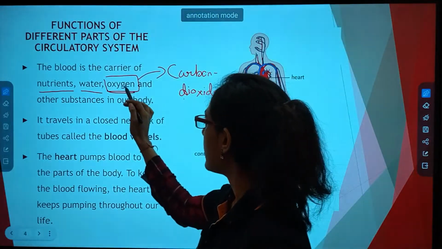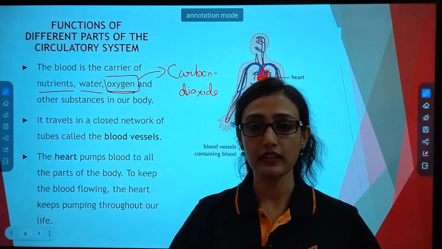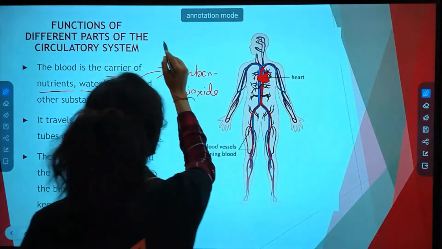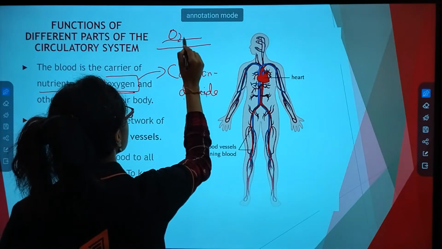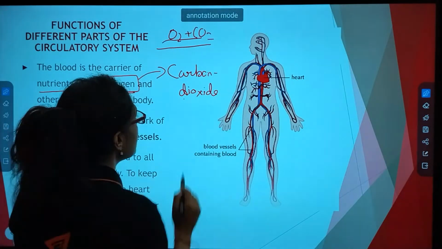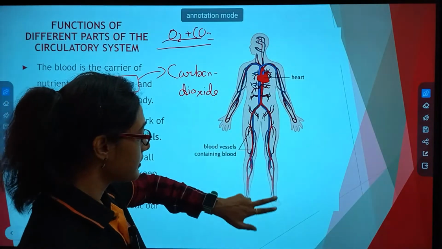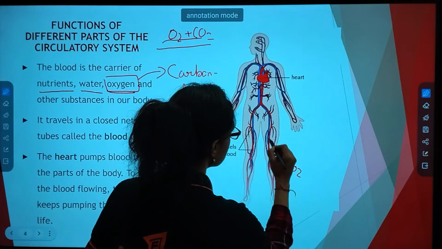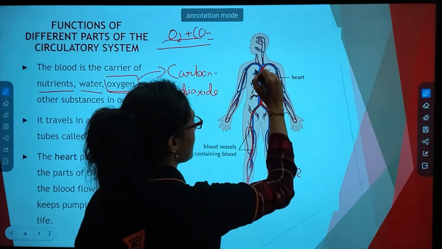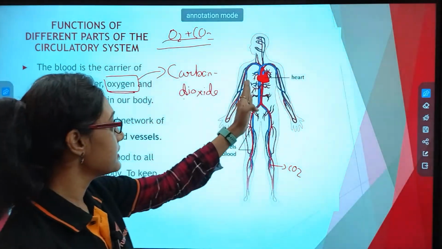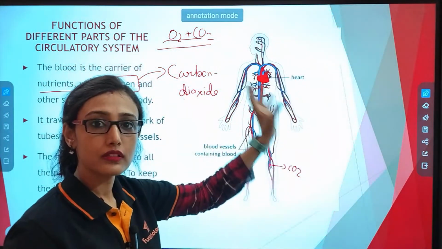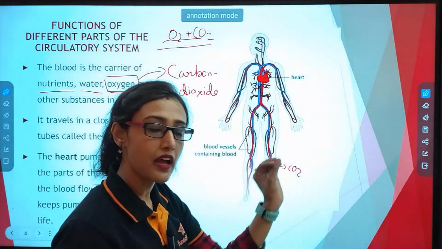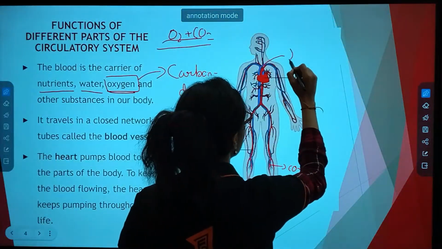You know that if you are taking in oxygen and releasing carbon dioxide, that means the blood contains both oxygen and carbon dioxide. So if the blood has carbon dioxide in this part, this part needs to be transported to the heart. And what the heart does, it sends the bad blood or the carbonated blood, the blood which contains carbon dioxide, to where? To the lungs.